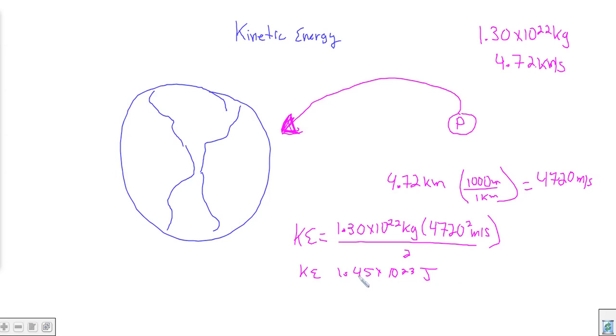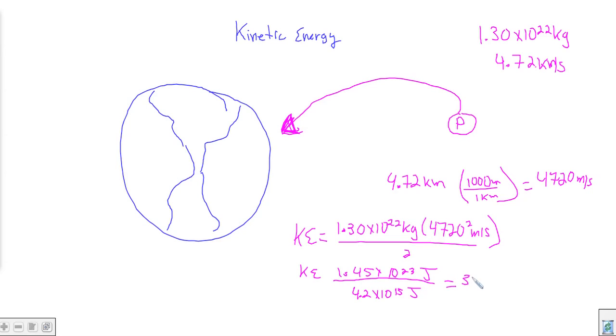Just to get an idea of how much energy that is, our biggest nuclear bomb releases 4.2 times 10 to the 15th joules of energy. So if I divide that into this, I can figure out how many bombs that would be.